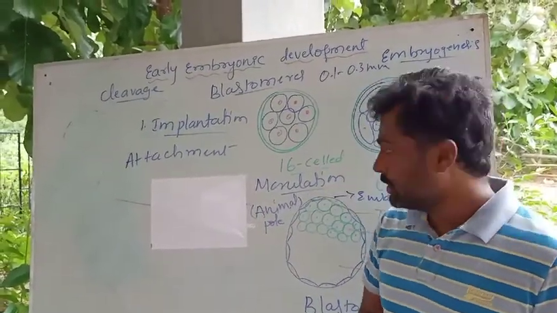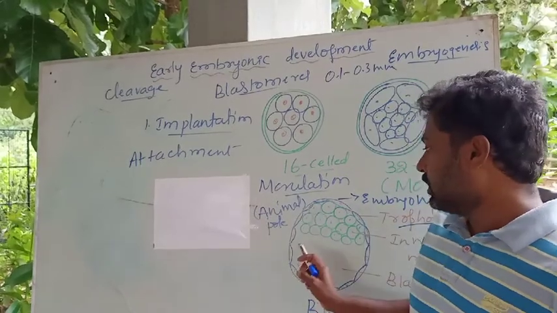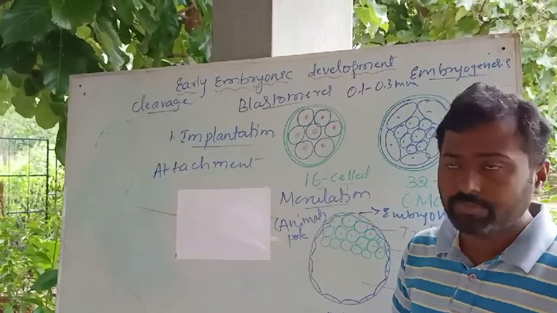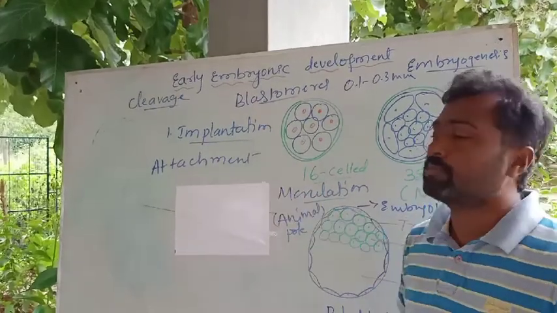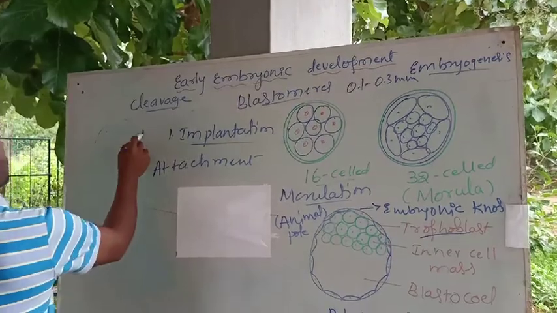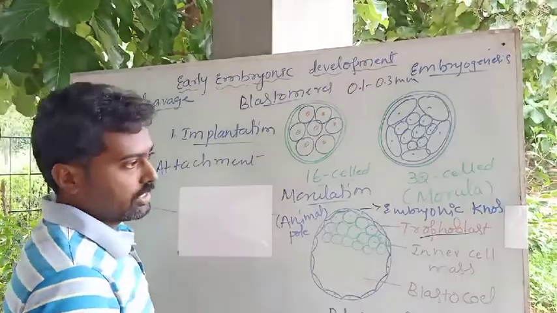What is implantation? Implantation is nothing but the blastocyst attaching to the endometrium of the uterus, and that process is called implantation. Usually it takes place about the 7th day, or 1 week after fertilization.